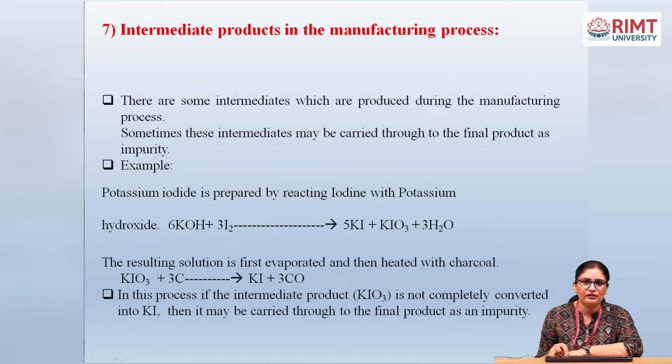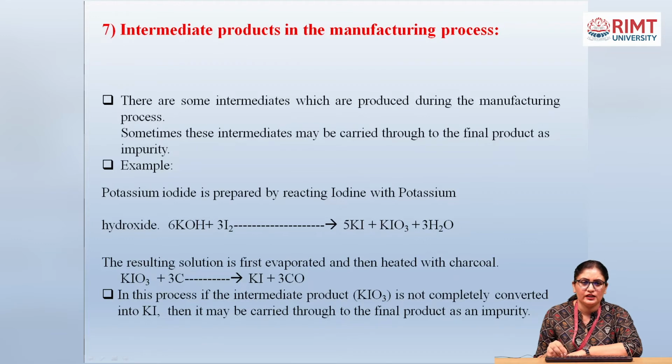Next one is the intermediate products in the manufacturing process. There are some intermediates which are produced during the manufacturing process. Sometimes these intermediates may be carried through to the final product as an impurity. Example: potassium iodide is prepared by reacting iodine with potassium hydroxide, which gives potassium iodide, potassium iodate and 3 molecules of water. The resulting solution is first evaporated and then heated with charcoal. If the intermediate product is not completely converted into potassium iodide, then it may carry through to the final product as an impurity.